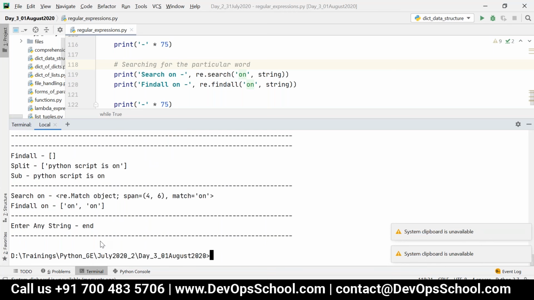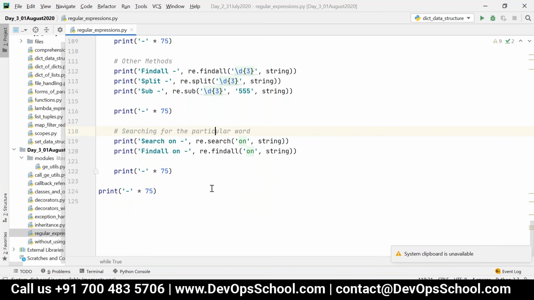So if I want to search for the word "on", I have to prefix \b and then \b over here. In Windows, there is a special meaning for \b. It's a backspace character, an escape sequence basically. So in order to remove the escape sequence feature, I have to prefix the pattern with r. \b indicates a word boundary.